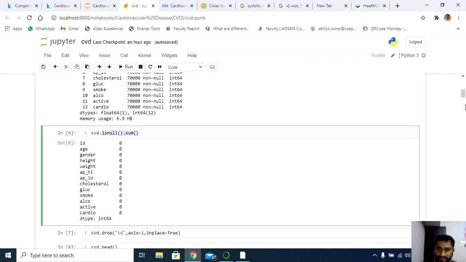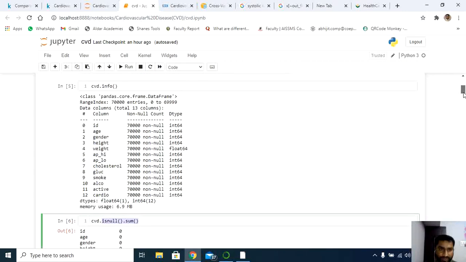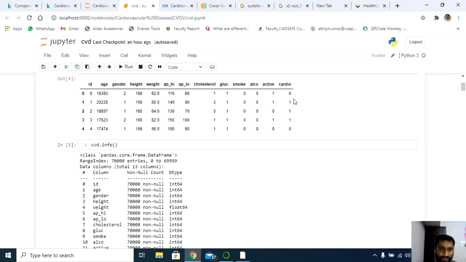Next, if you compare this data set, what I have observed here is that I have the index 0, 1, 2, 3 by default in the Python programming language. It comes with the index. Compared with the Julia programming language, Python indexing starts from 0, but in Julia indexing starts from 1. The ID also, if you compare, is the same here.